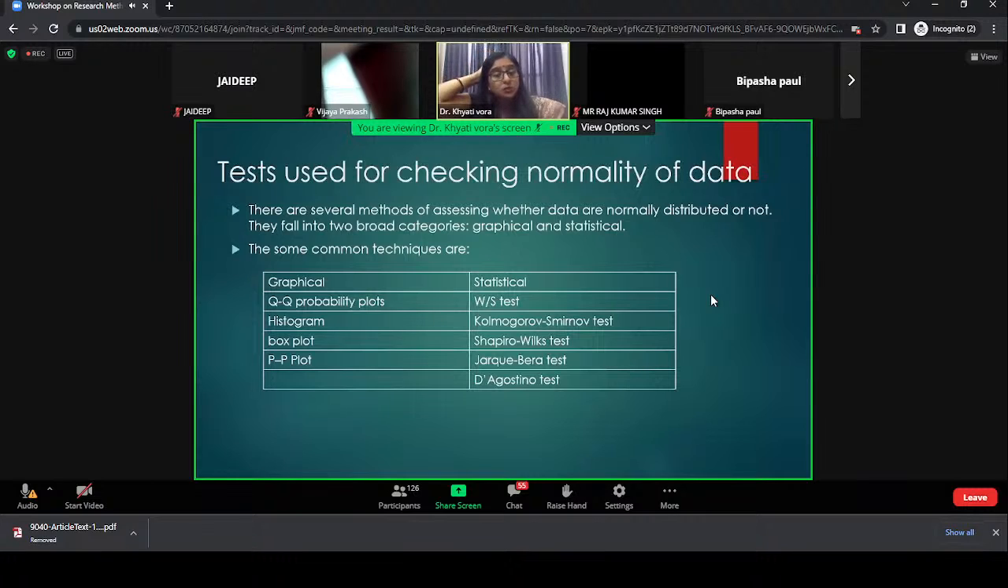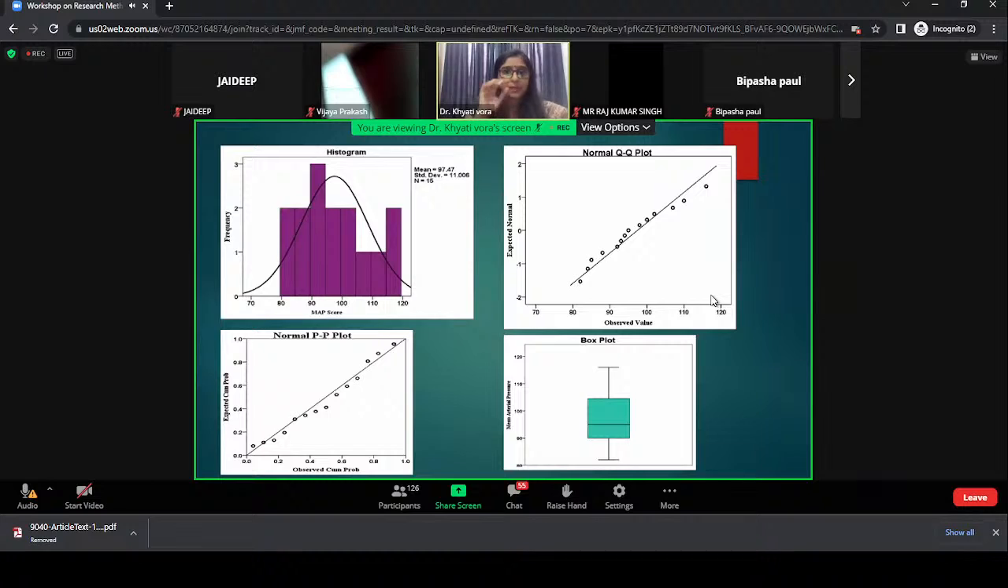Under the statistical way, there are the Shapiro-Wilk test and the Kolmogorov-Smirnov test. Then there is also the Anderson-Darling test, which I have not mentioned here. Even that test is there, and there is a significance value, and you can check whether the data is normal or not.